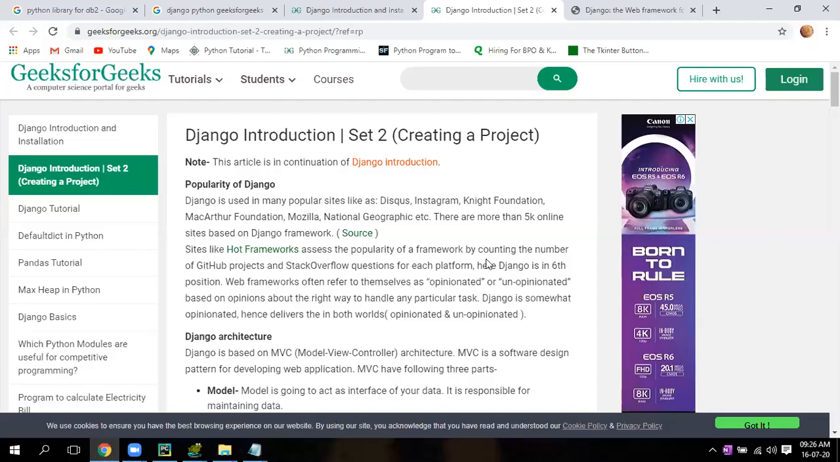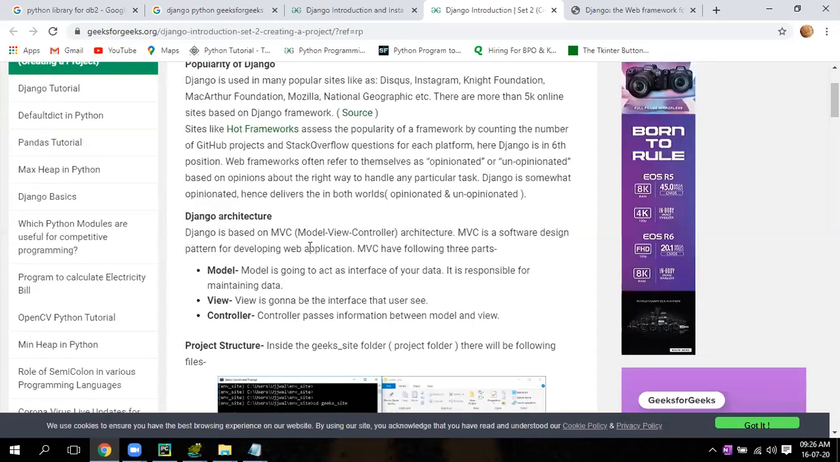So now we are going to create a small project using Django. Okay. So here this architecture is called MVC. MVC means model, view, and controller. Okay. Model, view, controller.